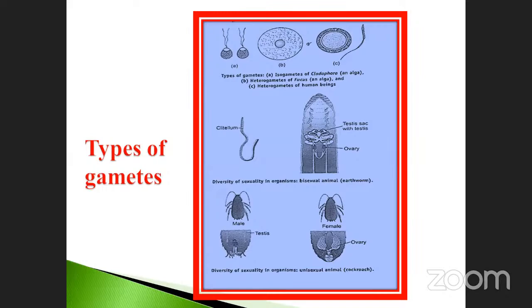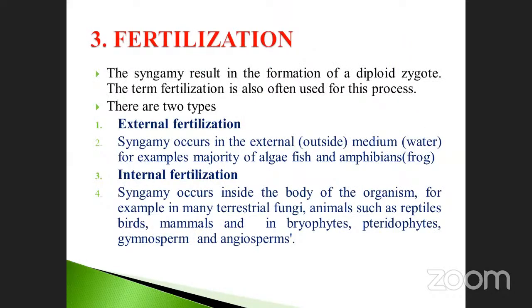Right. Next one is the third event. The first one is called pre-fertilization, otherwise called the juvenile phase, finished. The second one is fertilization, how the gametes are transferred. And the last one is post-fertilization. Then what will happen in the next stage?